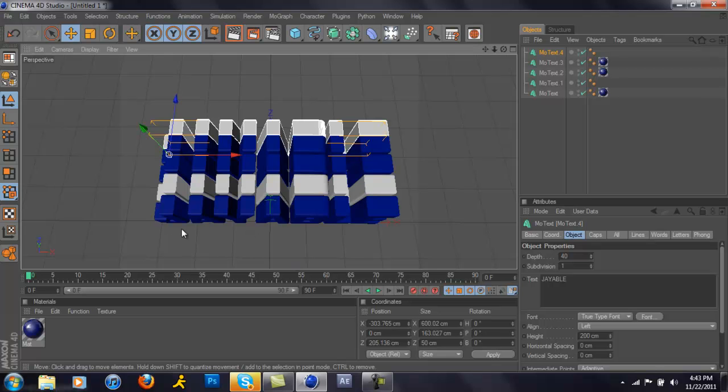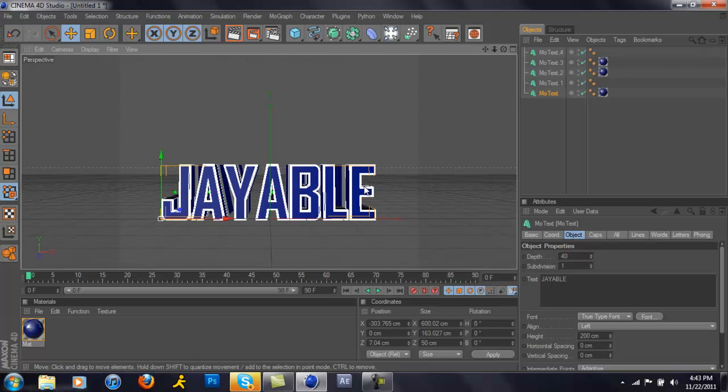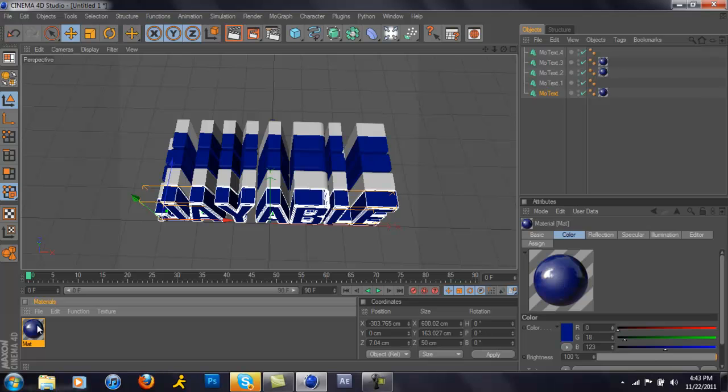I'm doing this because I want it to look thicker, because I don't like it as much, and I want to make a pattern where it just goes blue, white, blue, blue, white. So here you want to click on your material again. You know when it's selected when it highlights yellow. And then you want to click Control-C, Control-V again. You do this because when you go to the previous material and you change the color, it'll keep changing the color of your first material. So you don't want that.